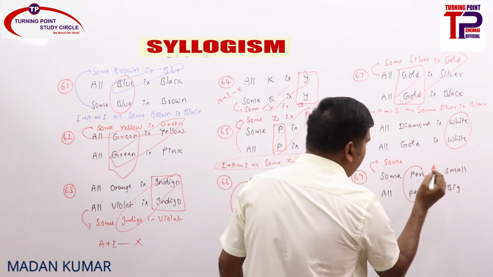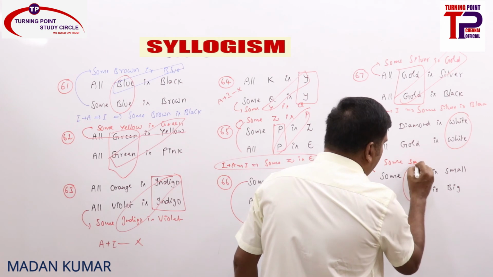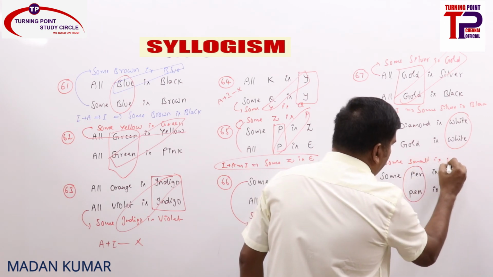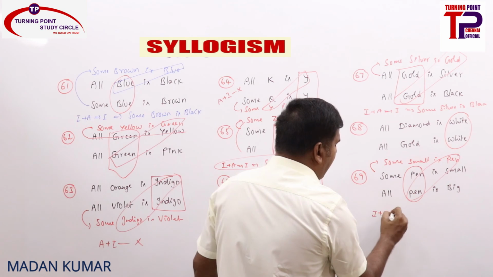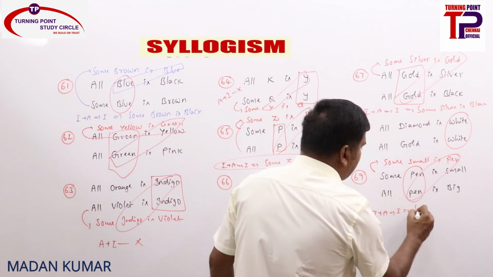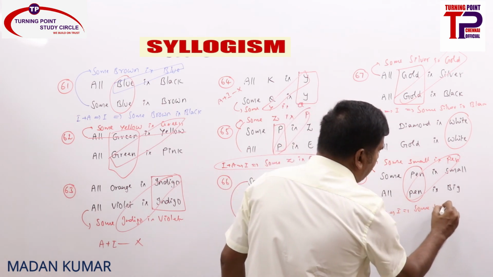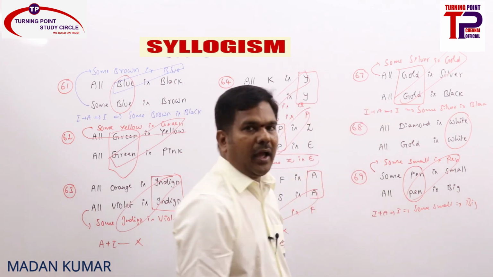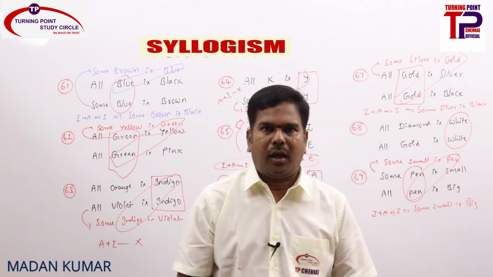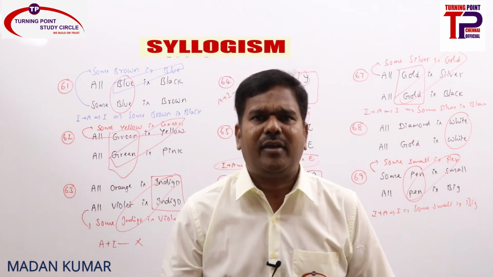some pen is small can be converted as some small is pen. Now it's been properly aligned. I plus A is I, you will be getting some small is big or some big is small. I can only be converted into I. Are you clear? This is very, very important.